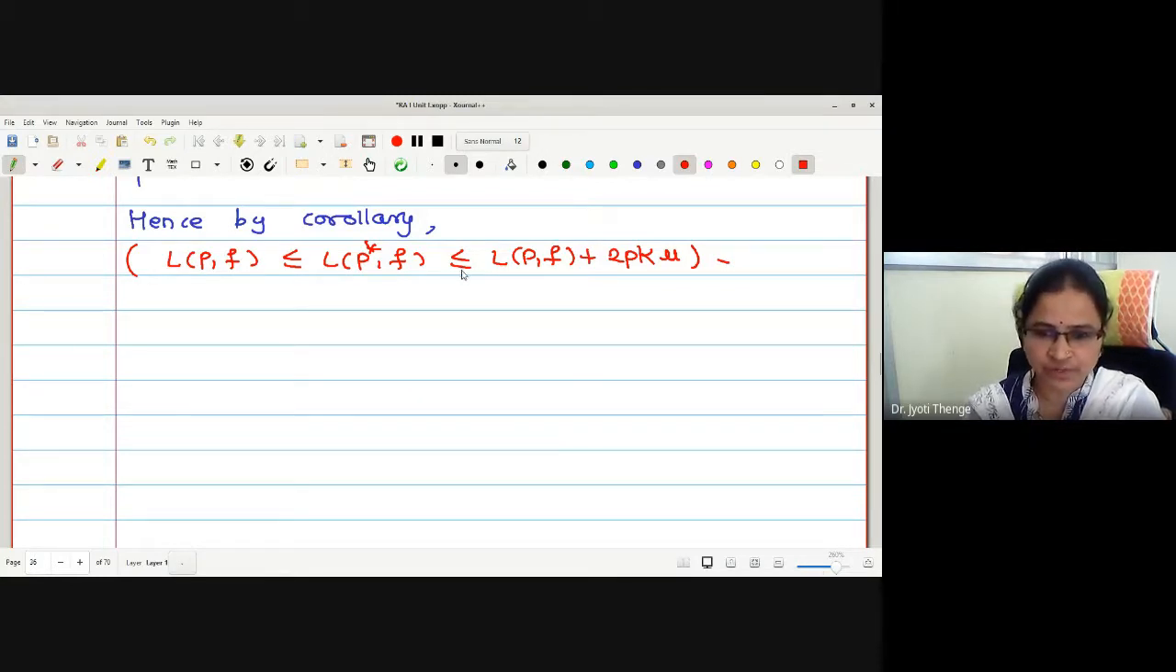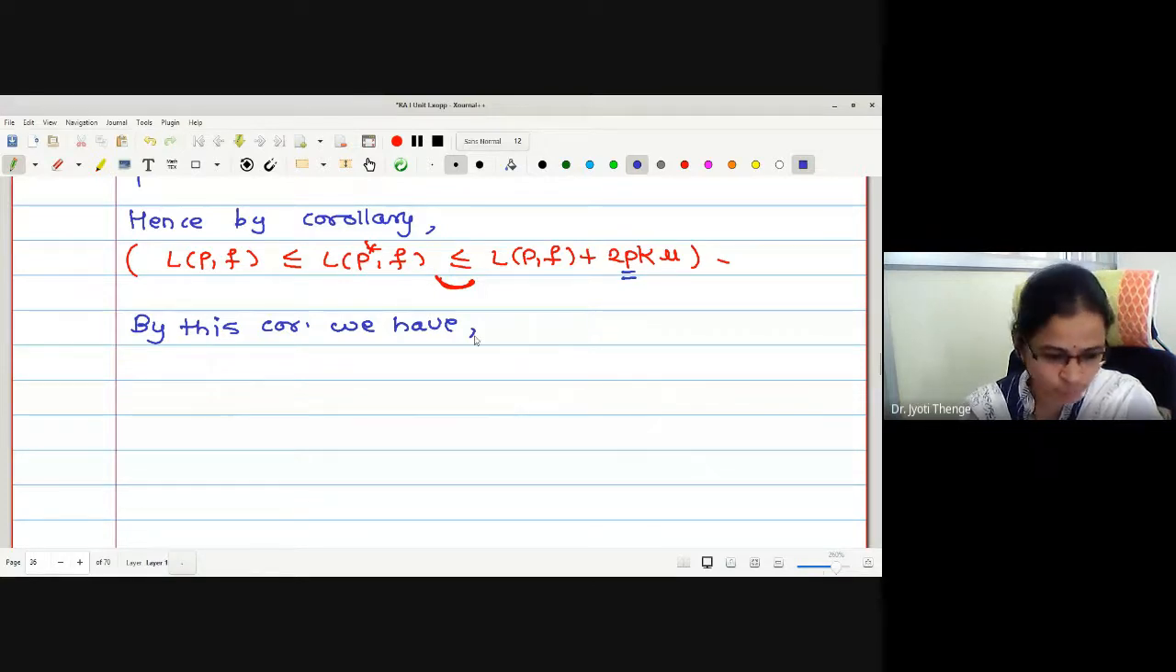Is that okay to everyone? Now let me write this. Let me write this right part of the corollary in the reversed manner. Therefore, by this corollary, we have what we have. What change do I have to make? The change will be in the number of points only.